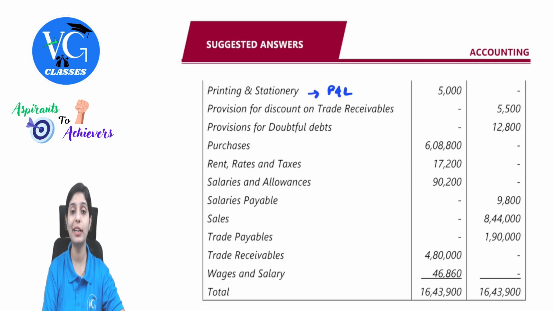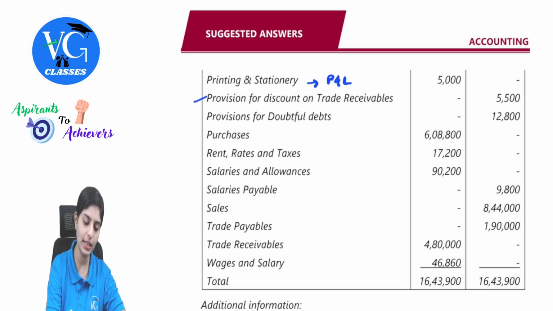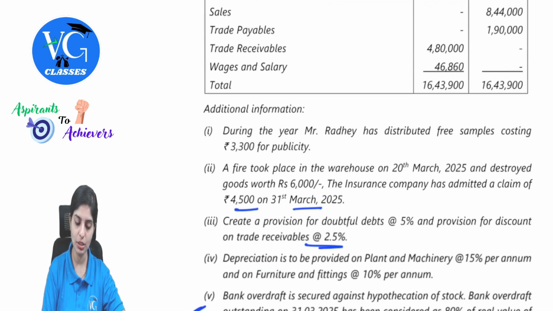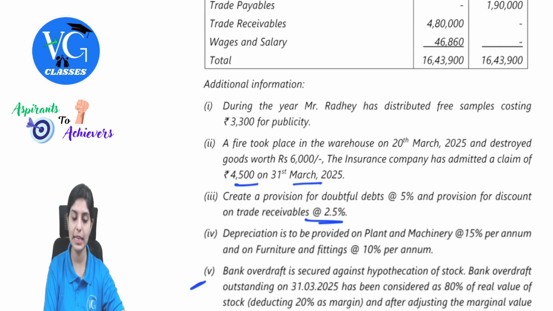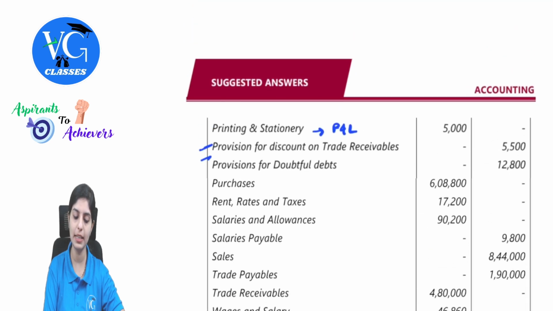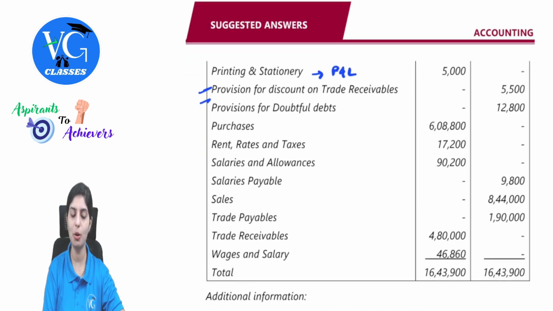Provision for discount on trade receivables. Remember, provision for doubtful debts. These two are already given to us. There is an adjustment which is also mentioned. So we have to be careful enough in considering the amounts. We need to find out how much after incorporating these adjustments.